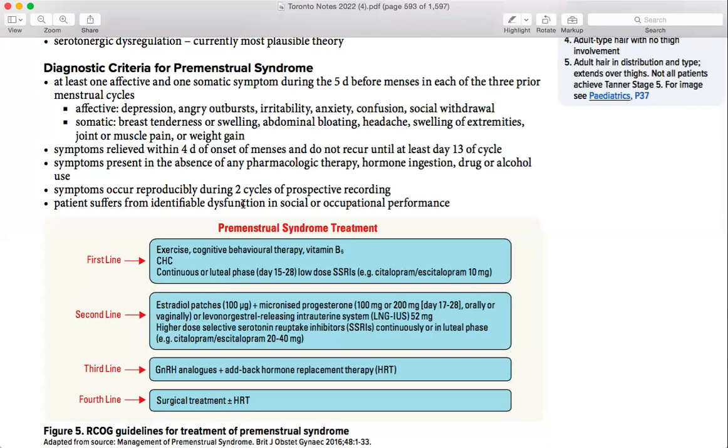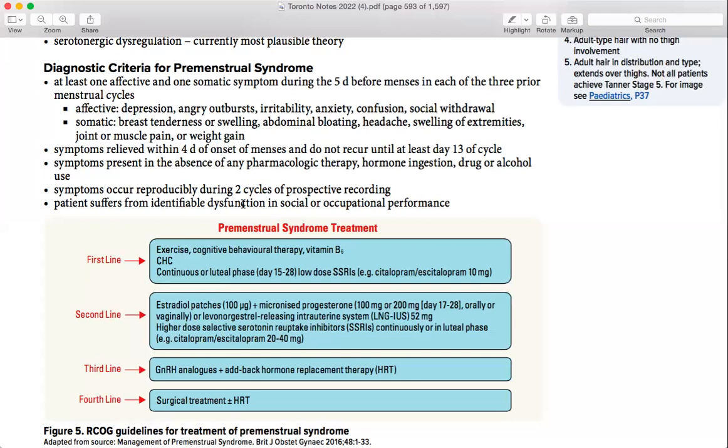So the dose might be increased, so you can switch the level up, right? And with the SSRI, if she's taking a low dose, then you can move on to higher doses in the second line. You cannot start with a high dose in the first line. You have to start low, then go high. Then the third line is GnRH analogs and add-back hormone replacement therapy. And the fourth line, if everything stops working for her, she has tried every single thing and it is affecting her daily life, you can go for surgical treatment.